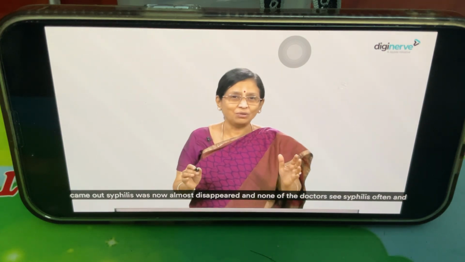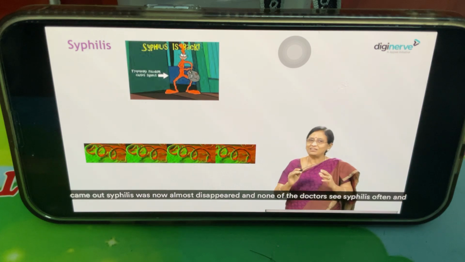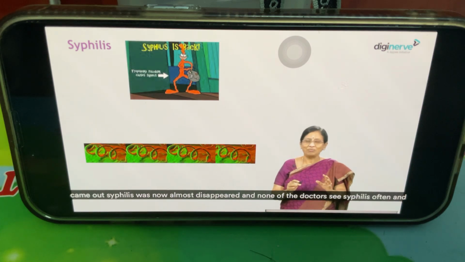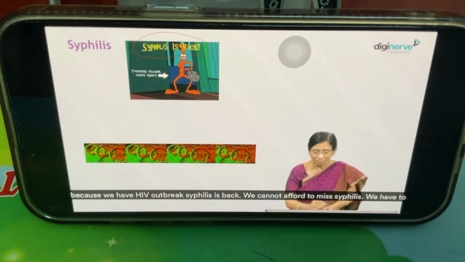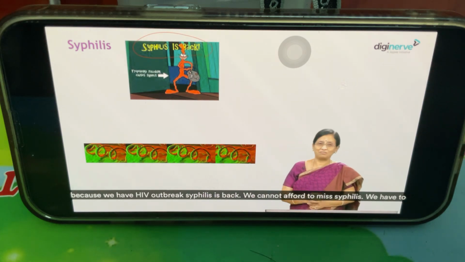After that, penicillin came out. Syphilis almost disappeared, and none of the doctors saw syphilis often, and many doctors have not seen syphilis at all, so they missed the diagnosis. Now syphilis is back, because we have the HIV outbreak. We can't afford to miss syphilis. We have to be very, very cautious.